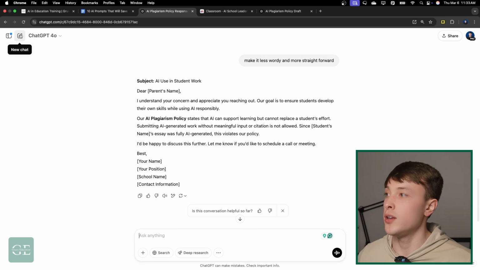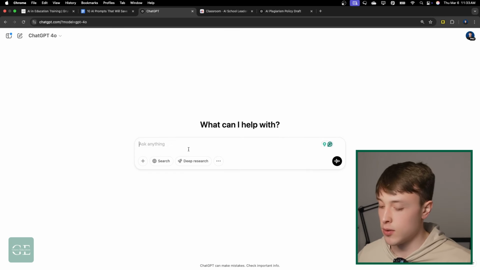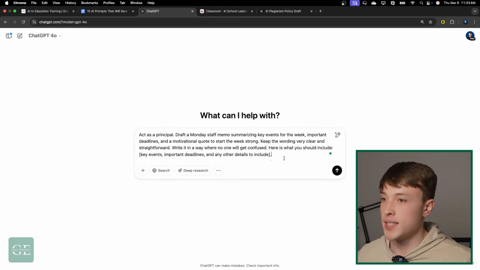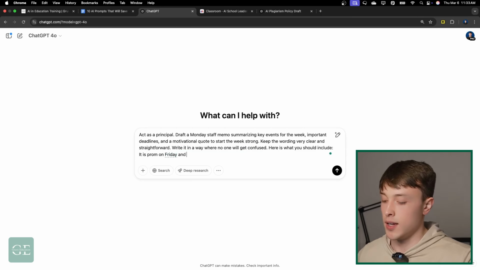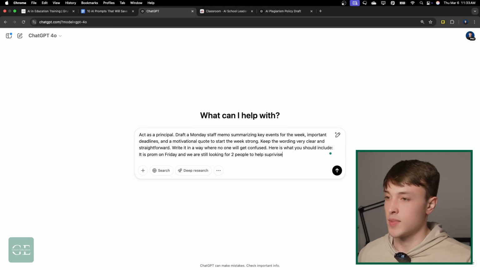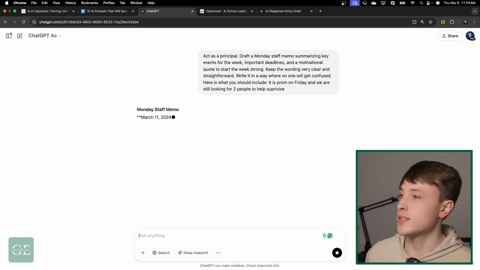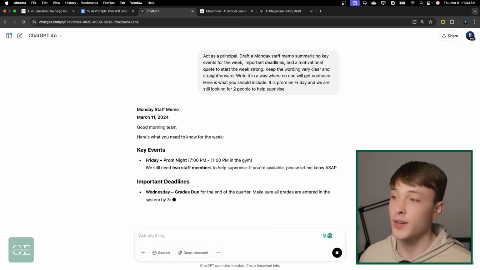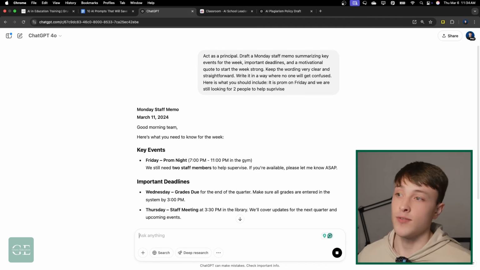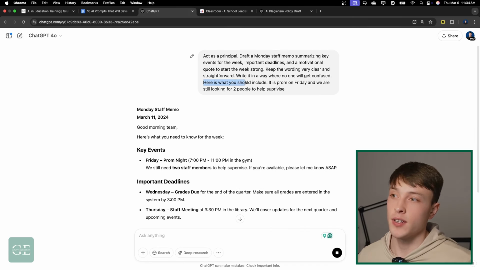I'm just going to start a new chat here with the new chat button in the top left corner of ChatGPT. Paste this in, and maybe I just want to say it is prom on Friday, and we are still looking for 2 people to help supervise. Send that through, and you'll get a nice memo for your staff, and it'll even fill in everything for you.